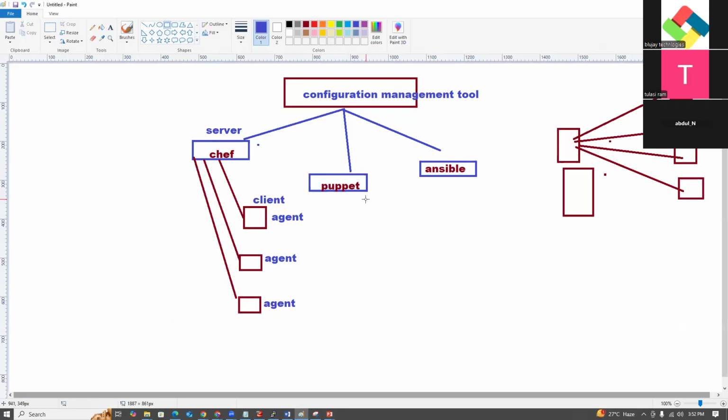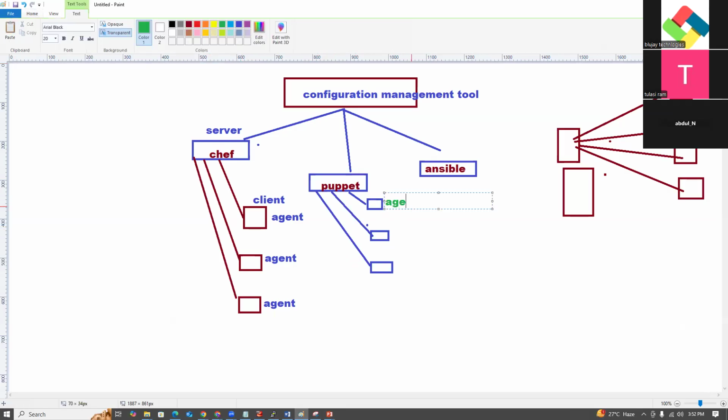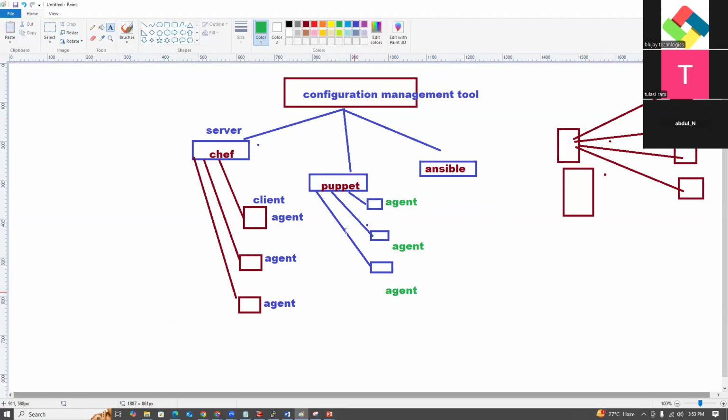And Puppet also is the same, an agent-based configuration management. This is also an agent-based communication protocol. If the agent is running, then only we can install Tomcat and Java. So these are the drawbacks in the previous ones.